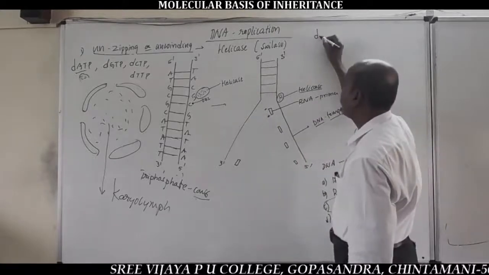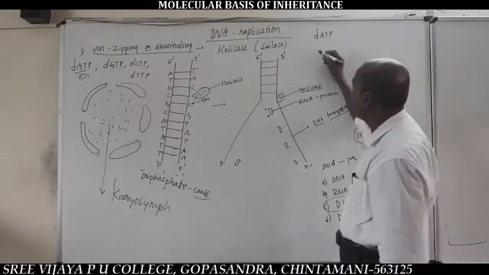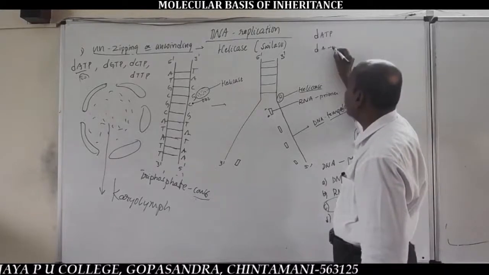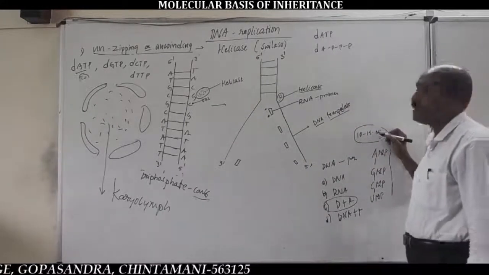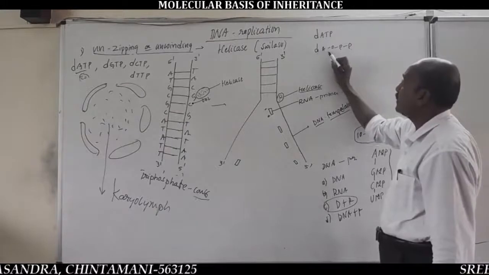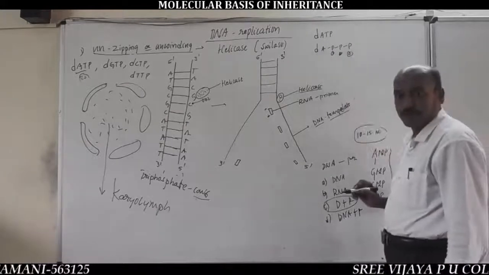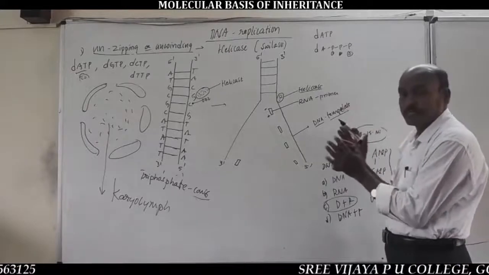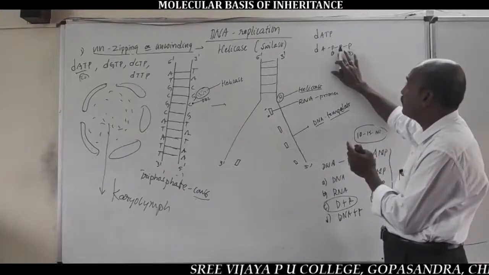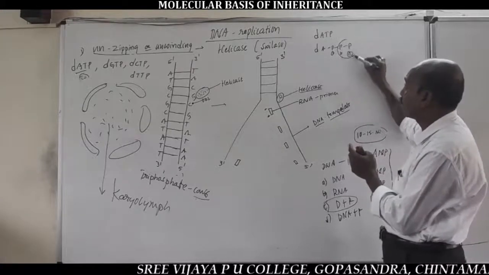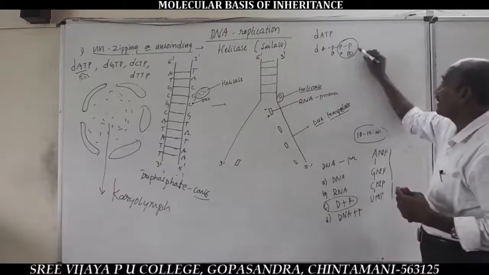For example, dATP is nothing but deoxyadenosine triphosphate. You should remember this point. But during DNA replication, each DNA nucleotide can separate 2 phosphate groups and yield energy.